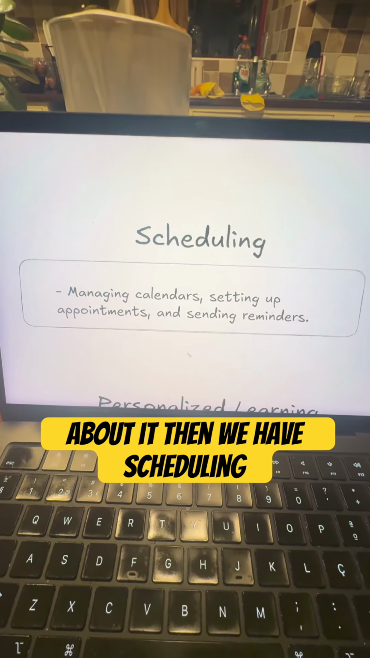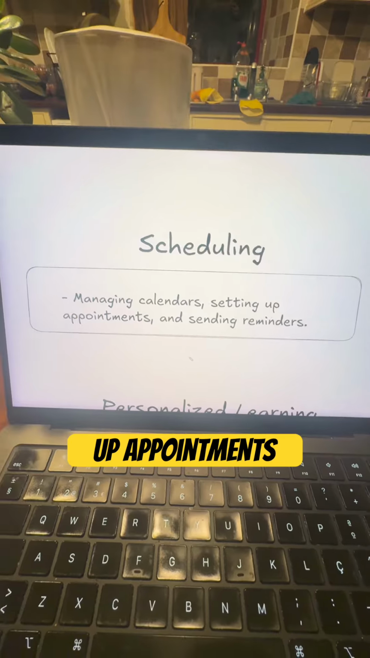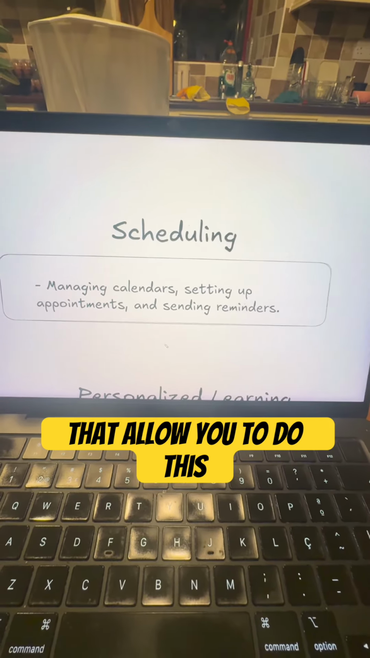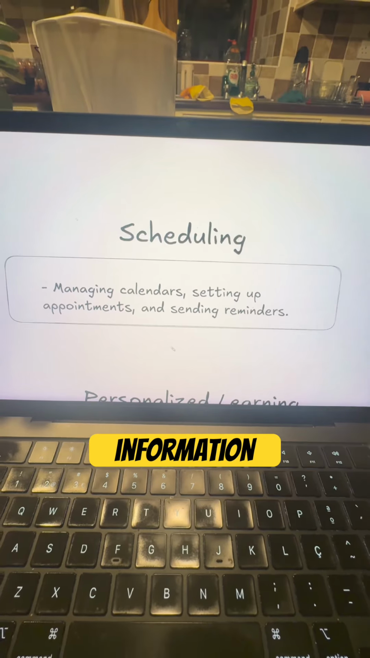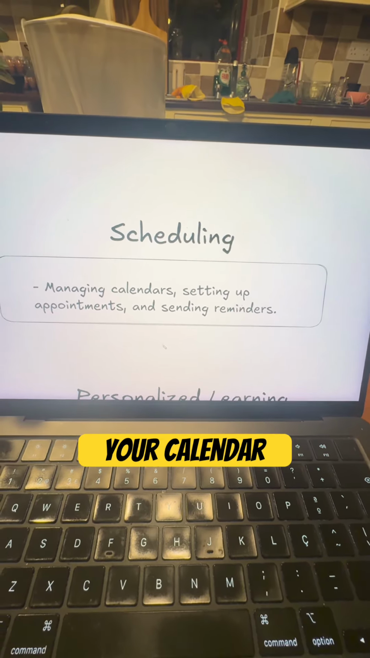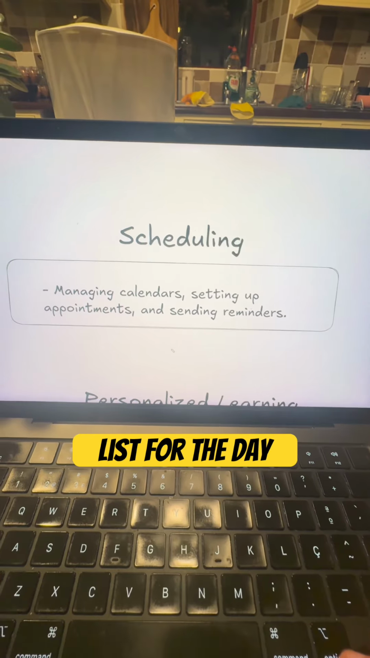Then we have scheduling, like managing calendars, setting up appointments. So in both ChatGPT and Claude, you have connectors that allow you to do this kind of stuff. So you can search information from your emails and then create events or pull information from your calendar to make like a to-do list for the day.